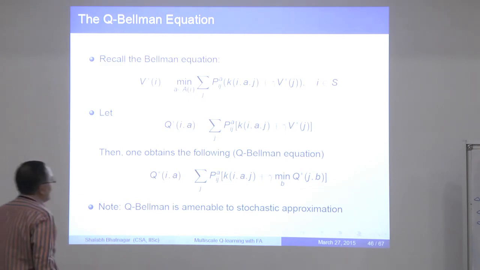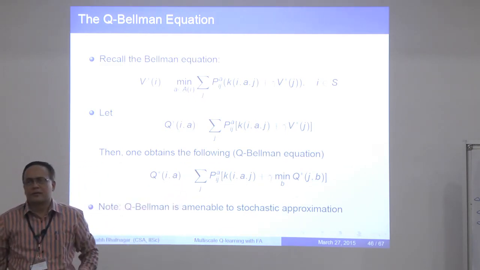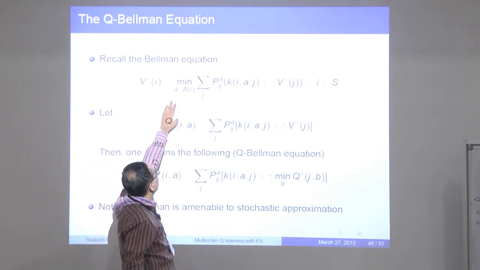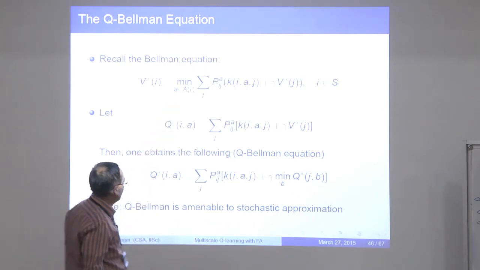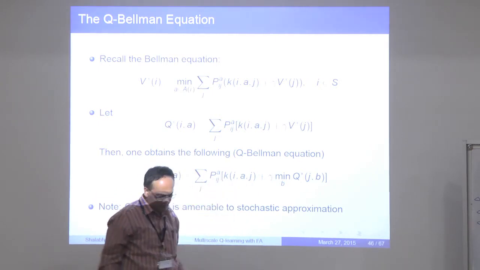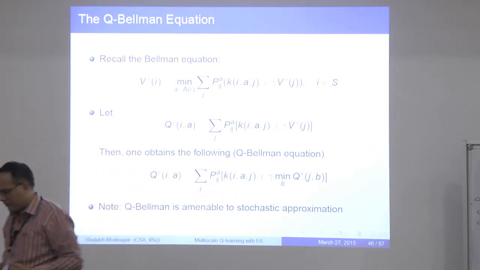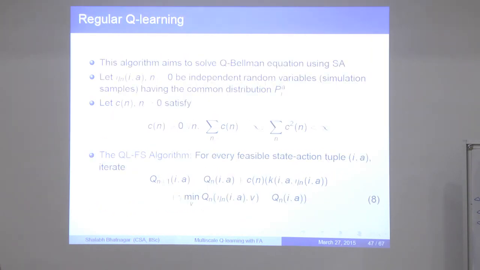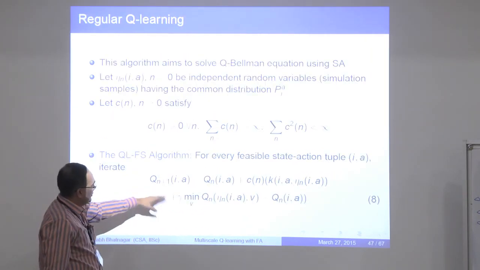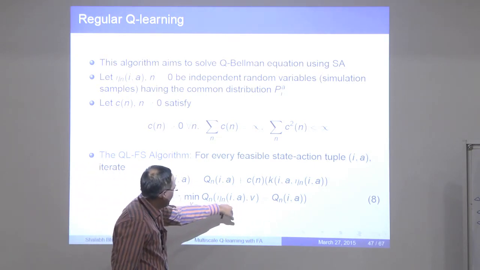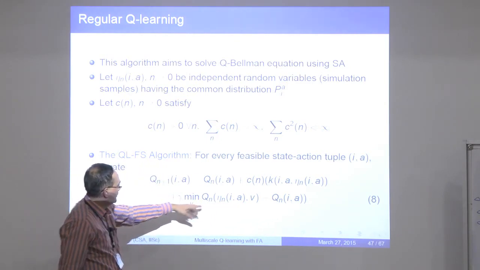Now the advantage with Q-Bellman is that it is amenable to stochastic approximation. The reason the earlier form is not directly amenable is that there is a minimum coming directly to the right of the equality. Here the minimum goes inside the conditional expectation, and because stochastic approximation gives you a conditional expectation, this is amenable to stochastic approximation directly. The Q-learning algorithm is a manifestation of that. So this is the Q-learning algorithm. Here eta n of I, A corresponds to the next state, and V is the action that you take in that state. Take the min over V, and c n is the step size.